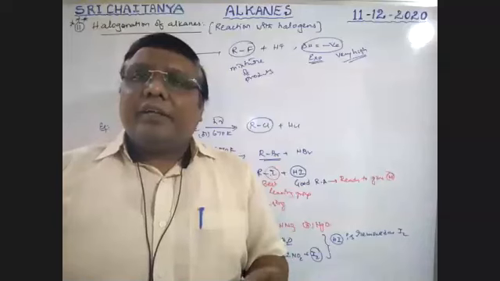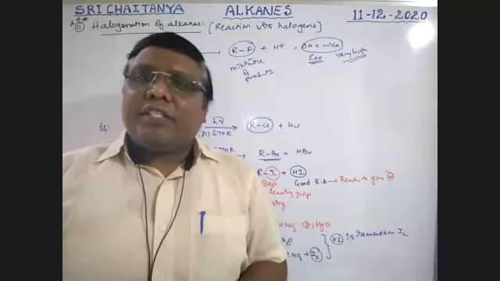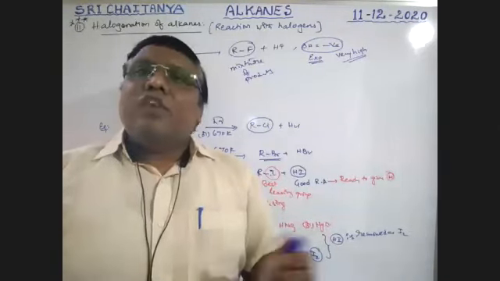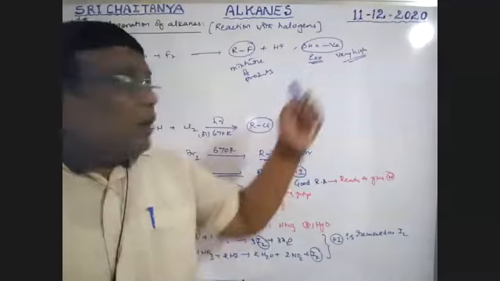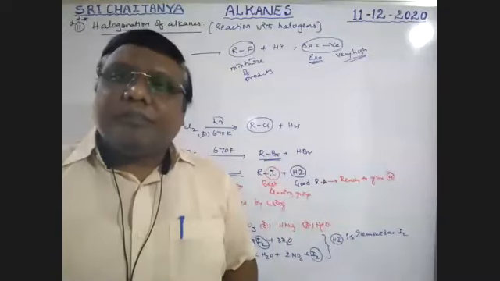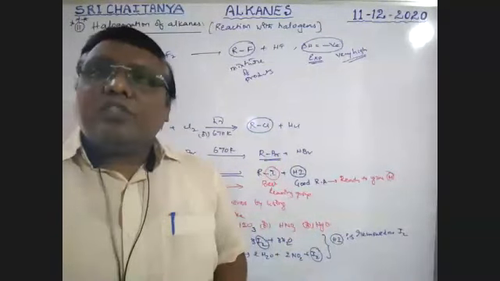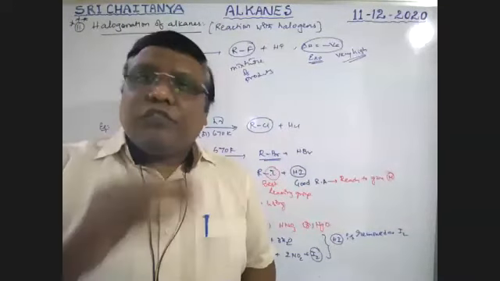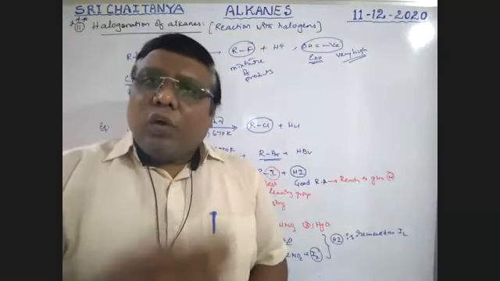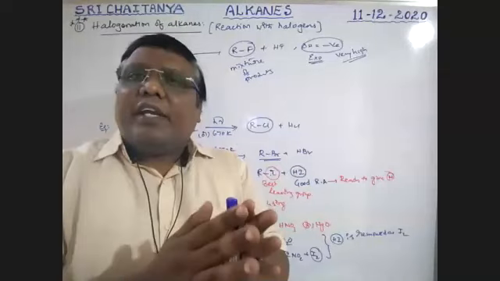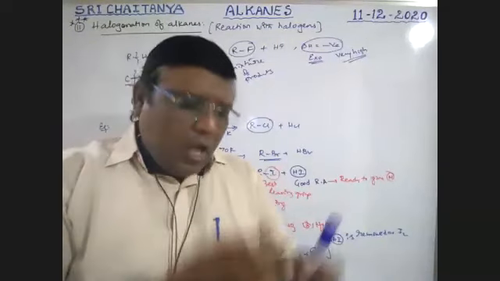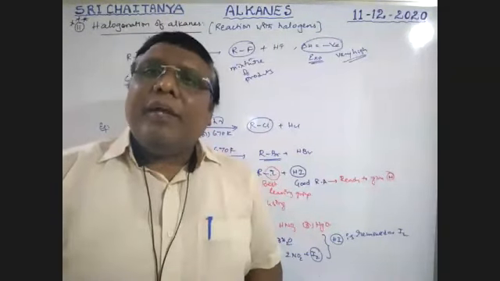That is why there is a special reaction to prepare alkyl fluorides. That reaction is nothing but the Swarts reaction. So what is that Swarts reaction? How is this alkyl fluoride prepared? It is a special, indirect way. Fluorine is not used directly. Fluorine supplying agents, that is, fluorinating agents, are used. By using those fluorinating agents, one halogen is replaced with another halogen. So now, preparation of alkyl fluorides by using the Swarts reaction.